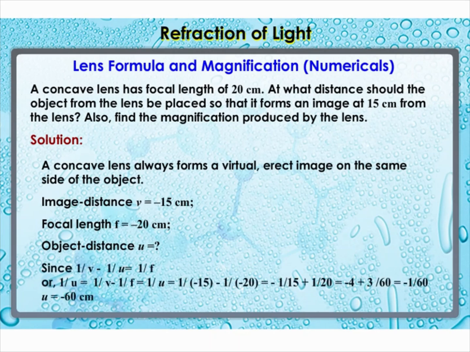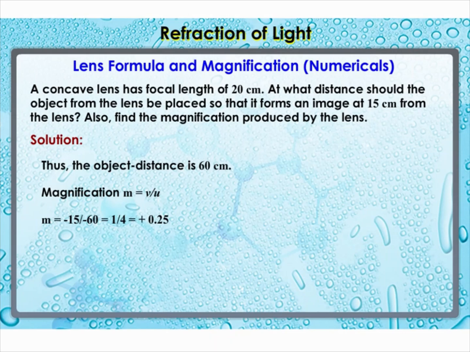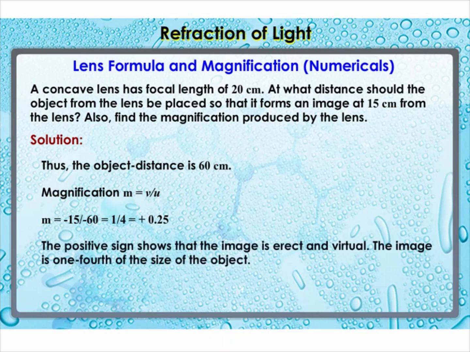By using formula 1/v minus 1/u is equal to 1/f, we get value of u is equal to minus 60 centimeters. Thus, object distance is 60 centimeters. We know that magnification m is equal to v/u. We get m is equal to minus 15 by minus 60 is equal to 1/4 is equal to plus 0.25. The positive sign shows that the image is erect and virtual. The image is 1/4 of the size of the object.